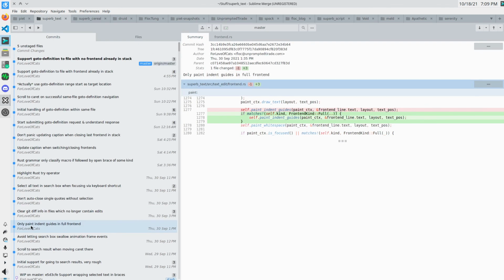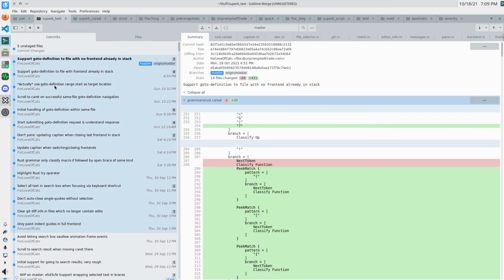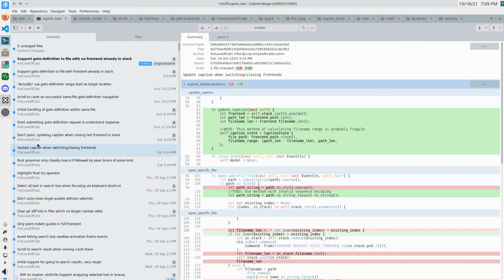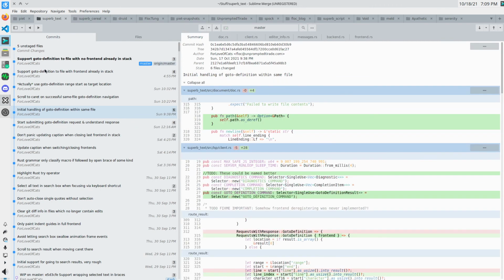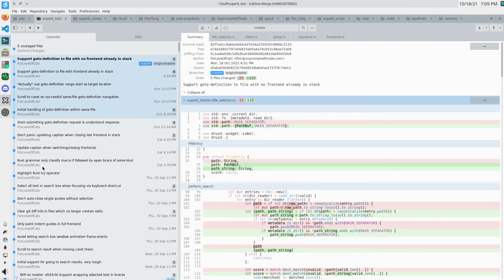I think these commits here were all written in Superb Text itself. A bunch of little small bug fixes, a fairly major bug fix, and then I started working on Goto-Definition here in the past few days.